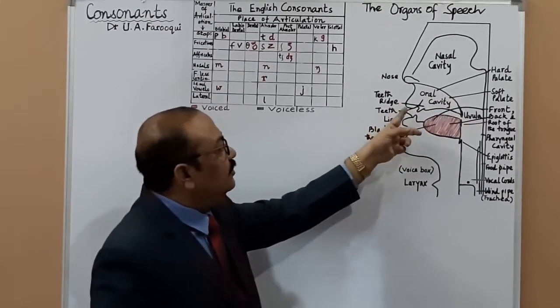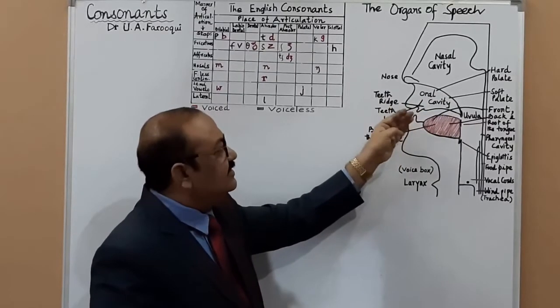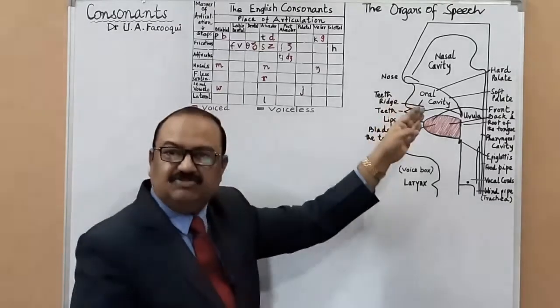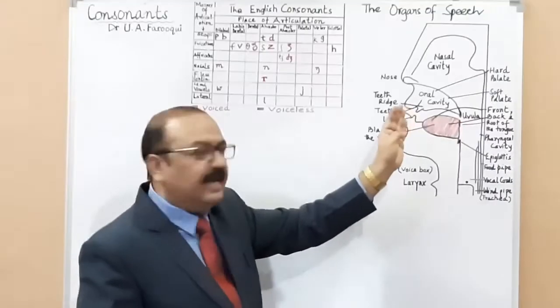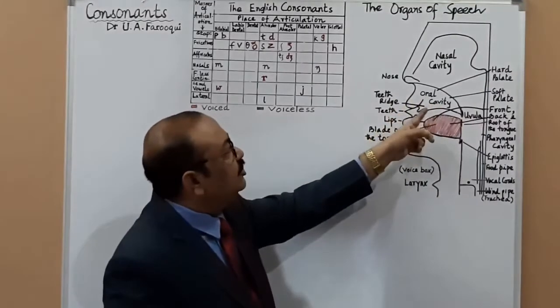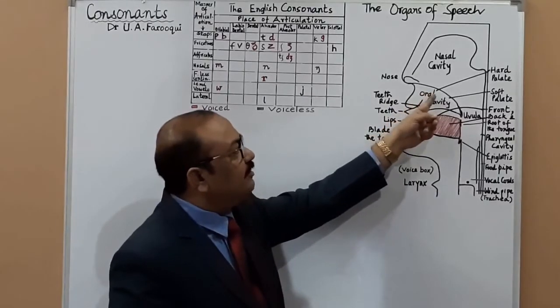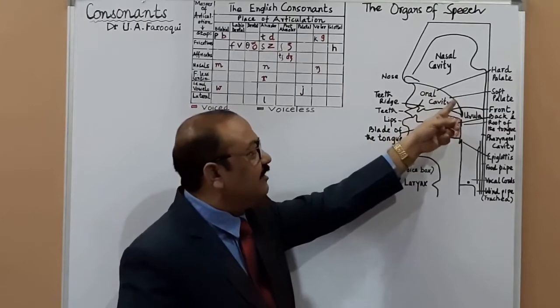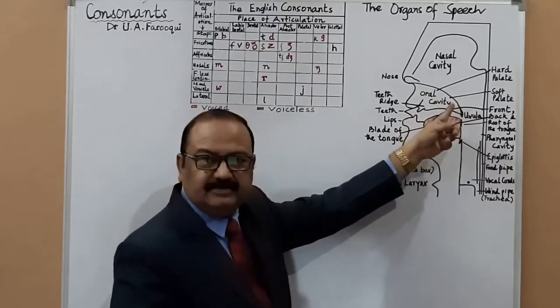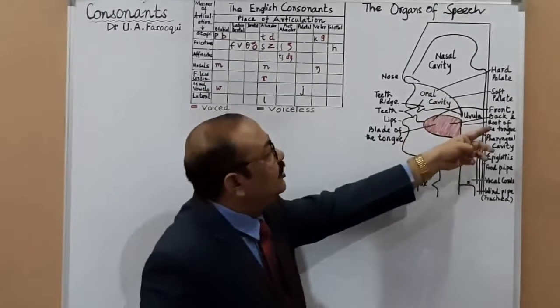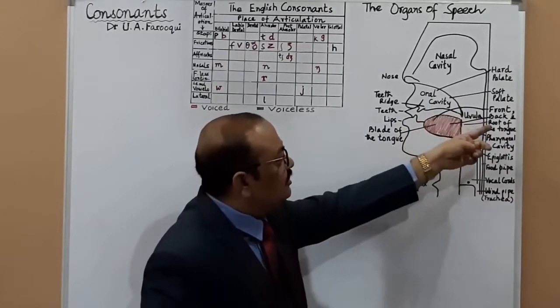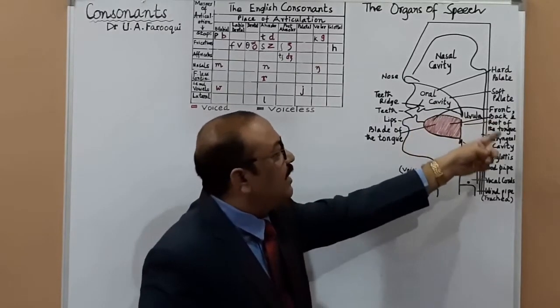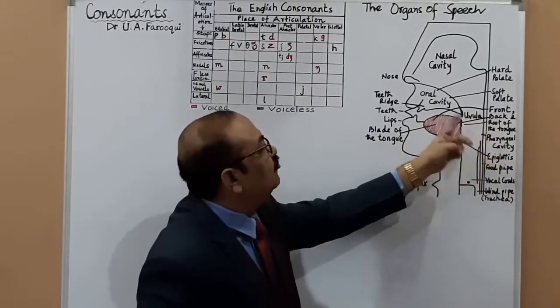First you have teeth, and just above the teeth you have the teeth ridge, or say the alveolar ridge, and behind the alveolar ridge you have the hard palate, okay, hard palate. And after the hard palate, that is behind the hard palate, you have the soft palate, okay. And then you have the tongue: front, back, and roof of the tongue, okay.